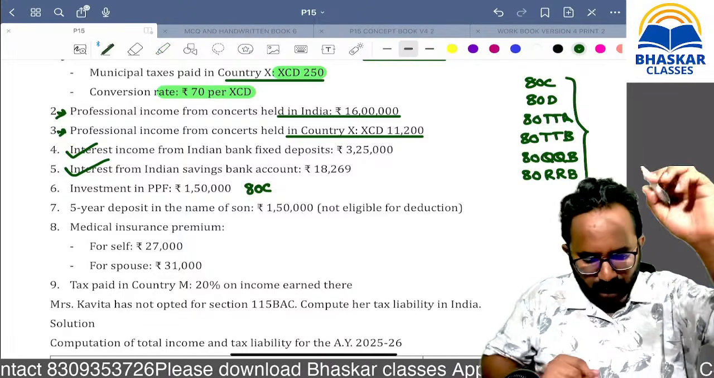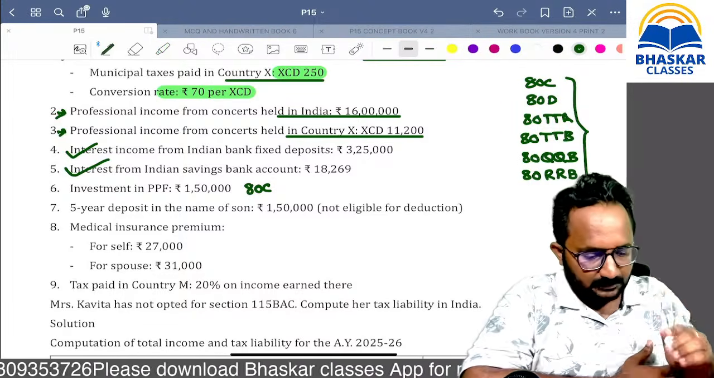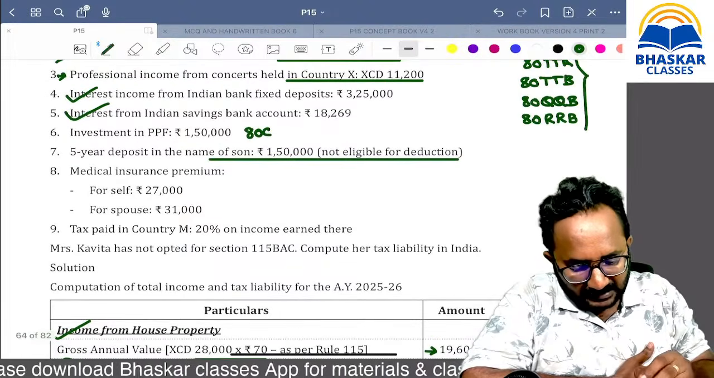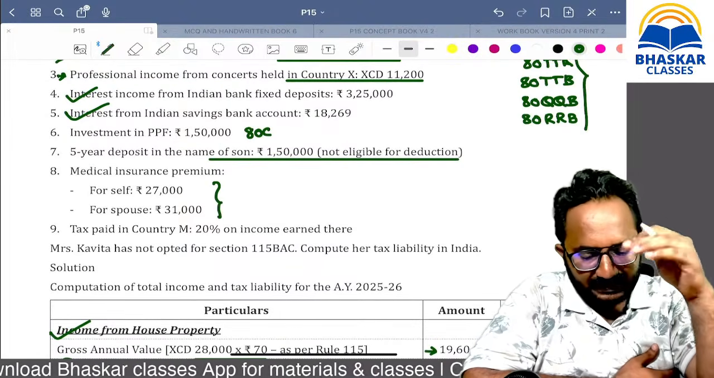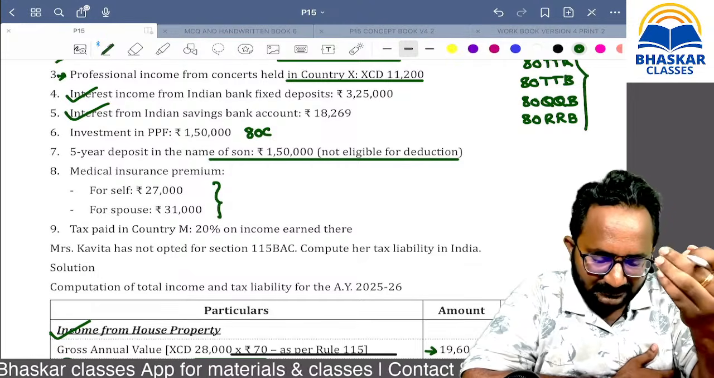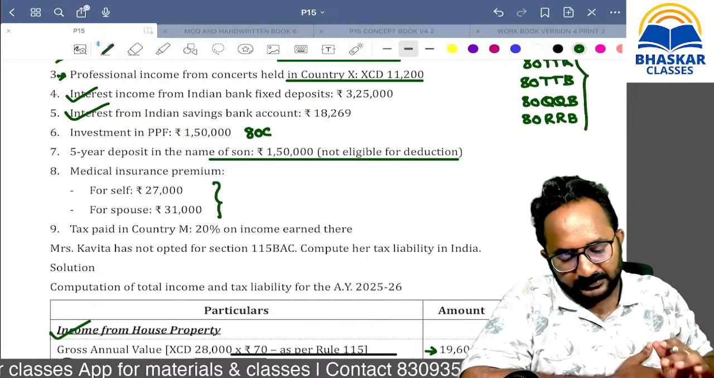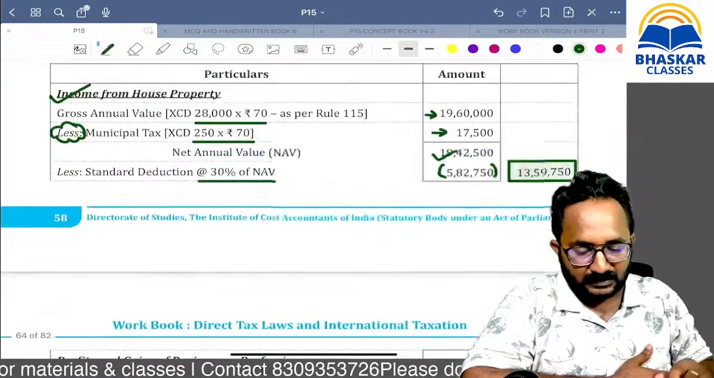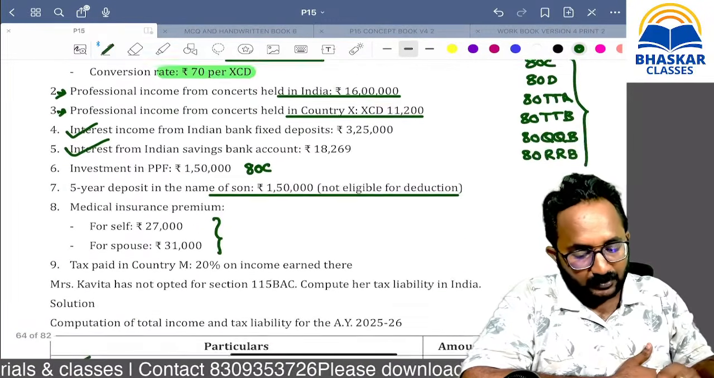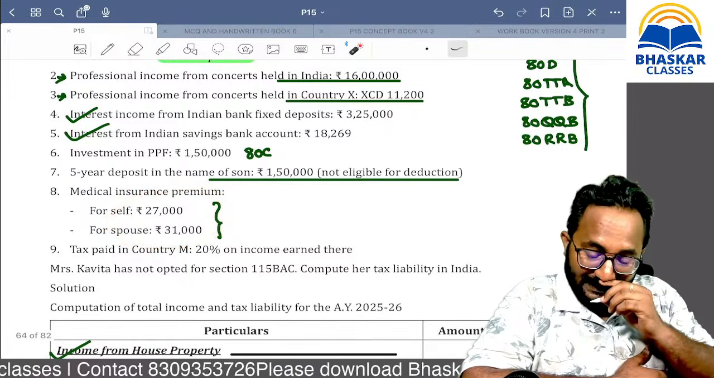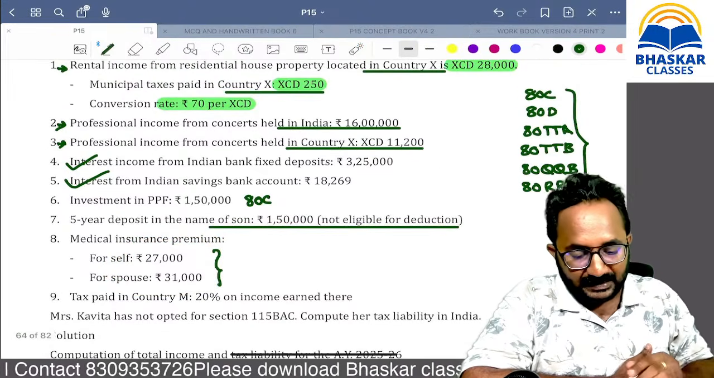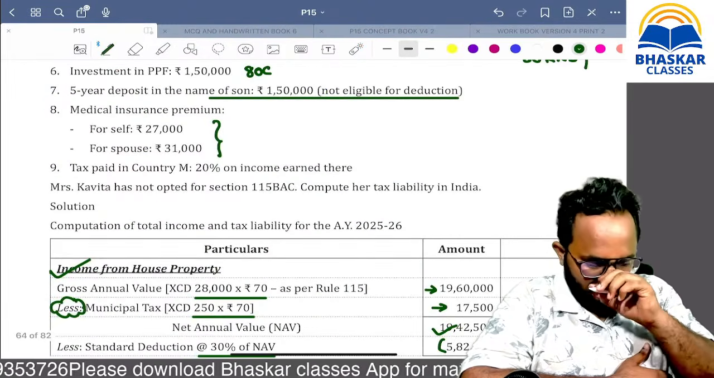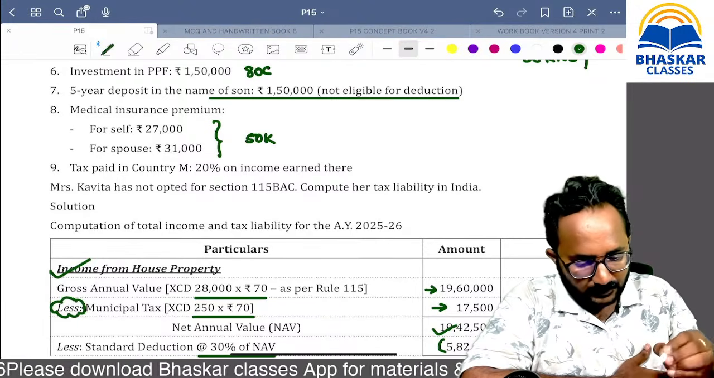Now remember, a 5-year term deposit is done but not eligible for deduction, as they have given. Now, medical insurance premium: it is 27,000 and 31,000, for self and spouse. Since she is a senior citizen, the limit will be restricted to 50,000. Remember, normally for your family the limit is 25,000, and for your parents' family the limit is 25,000 for medical insurance premium. But if any person is a senior citizen, that limit will be increased to 50,000. So overall 50,000 only under 80D.